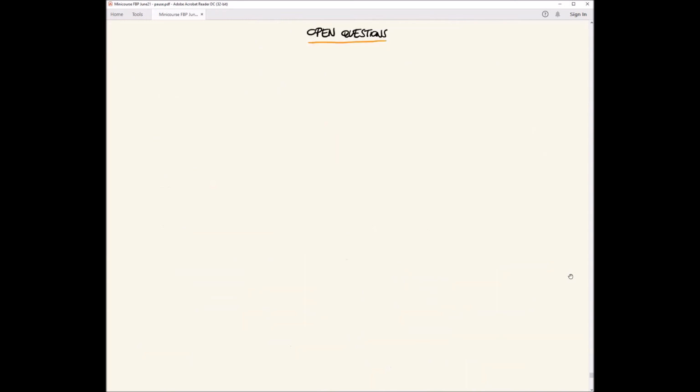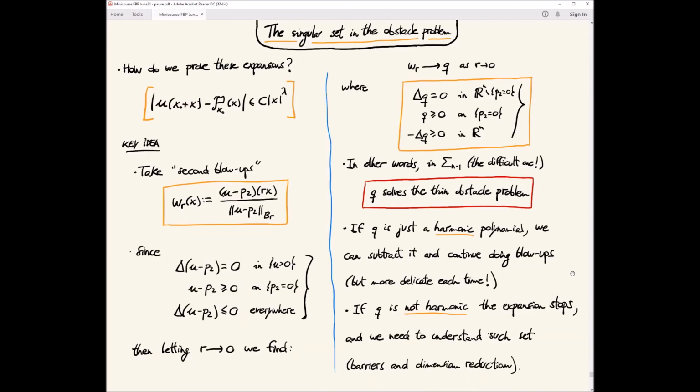And basically, I think this is everything I wanted to talk about. We have a last slide with some open questions. Let me also mention that there is a more recent paper by Federico Franceschini and Victoria Ros-Oton. Federico is a PhD student at ETH, and Victoria was a PhD student of mine at the University of Zurich.